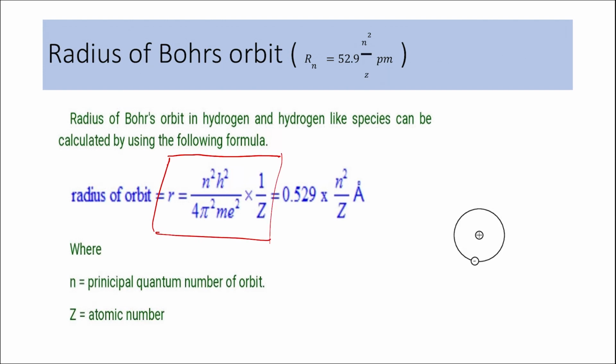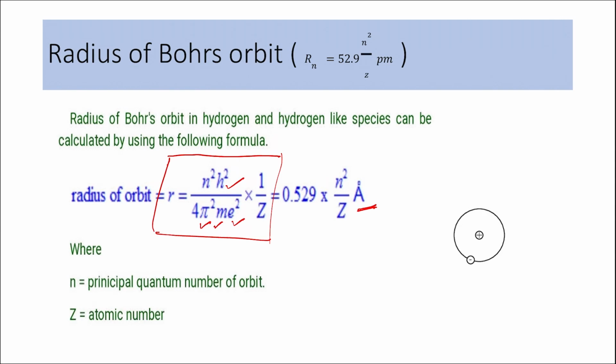r is equal to n square h square by 4 pi square m e square times 1 by z. But in this formula you can see that h is a constant, pi is a constant, mass of electron m is a constant, e, that is the charge on electron, is constant. If you place the values of all these constants, the value that you get is 52.9 in picometers or 0.529 if it is in Angstroms. What varies here is only n square and z.